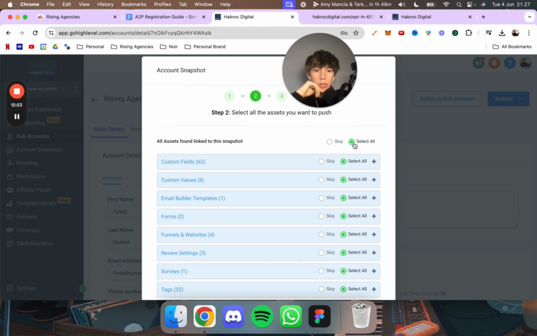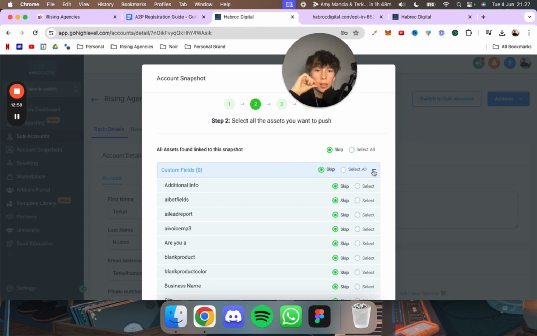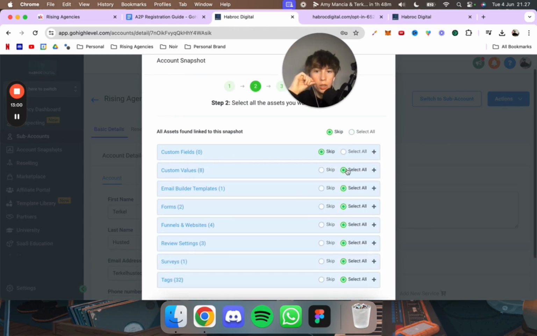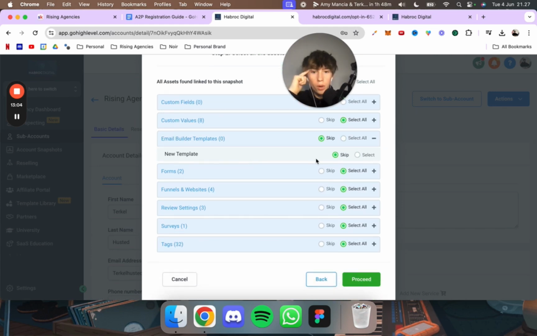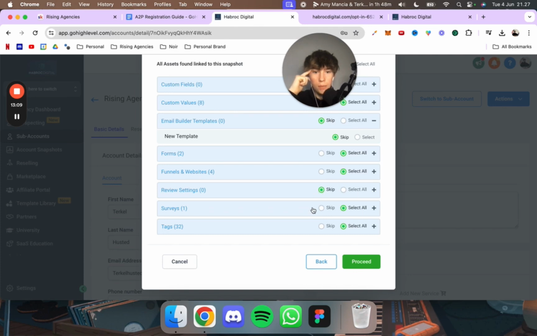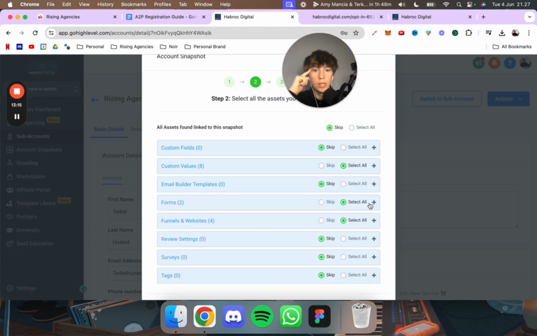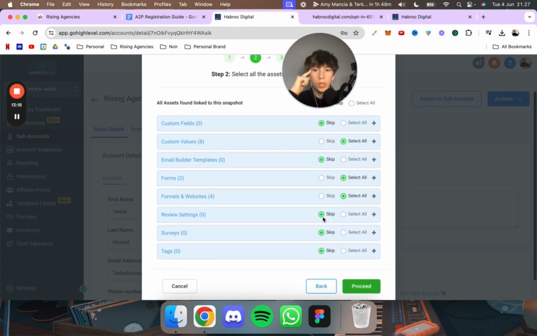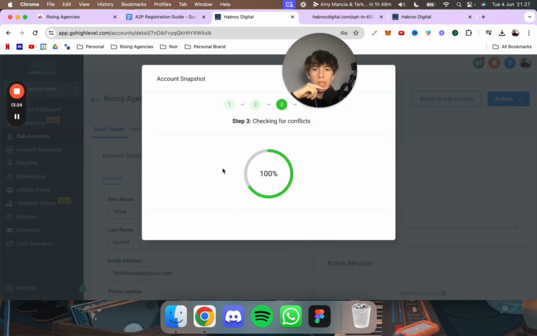Then what you do is you basically select all. Then you click on skip on custom fields. You select all on custom values. You select skip on email template. Forms, you select all. Websites, you select all. Review and settings, you click skip. Service, you click skip. Tags, you click skip. So you only have to be on these 3. Those are the only 3 that you need from the snapshot. All the other ones are basically standard that comes with the snapshot, so you don't really want to import that, okay? Then you click on proceed,